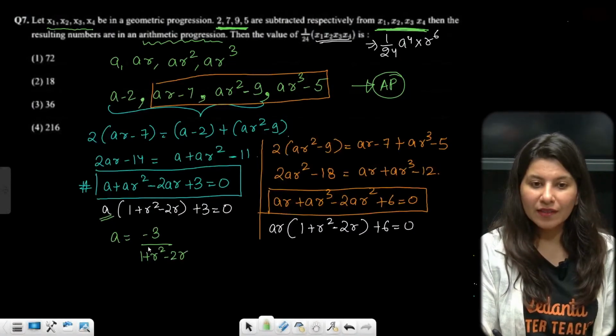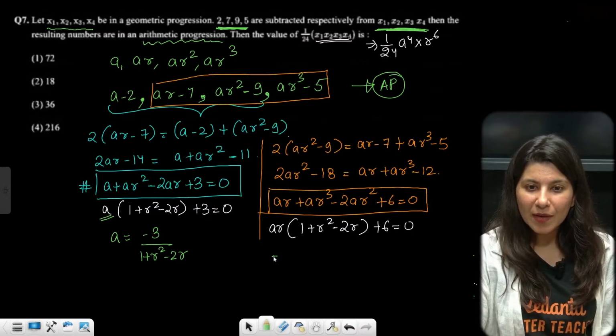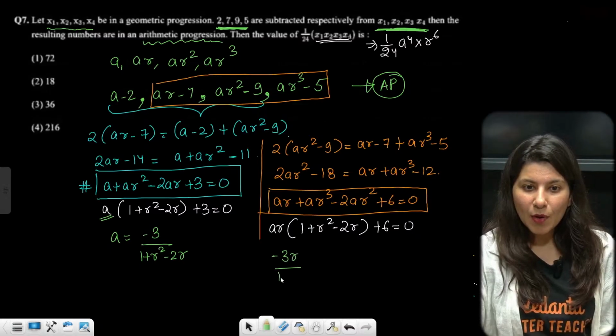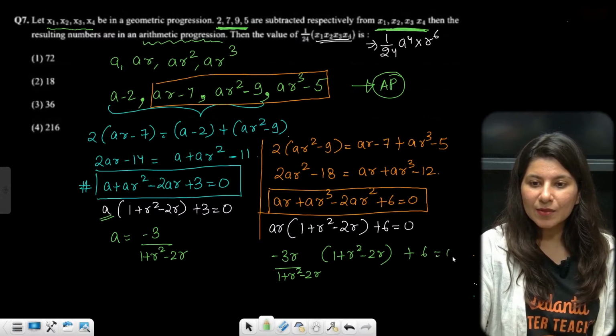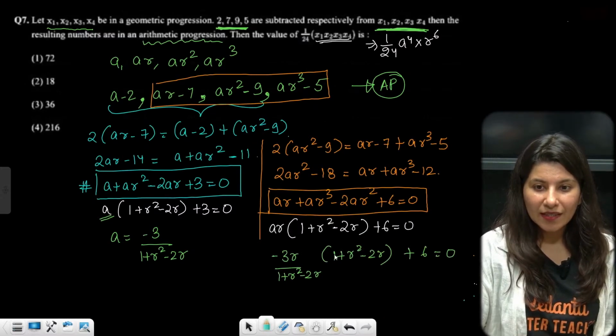This is your a. Now put your a over here. So minus 3r upon 1 plus r square minus 2r. This is your a already. r is multiplied by 1 plus r square minus 2r, and this is plus 6 is equal to 0. Clearly, these two are the same things which get cancelled out. So from here, r is coming out as 2.